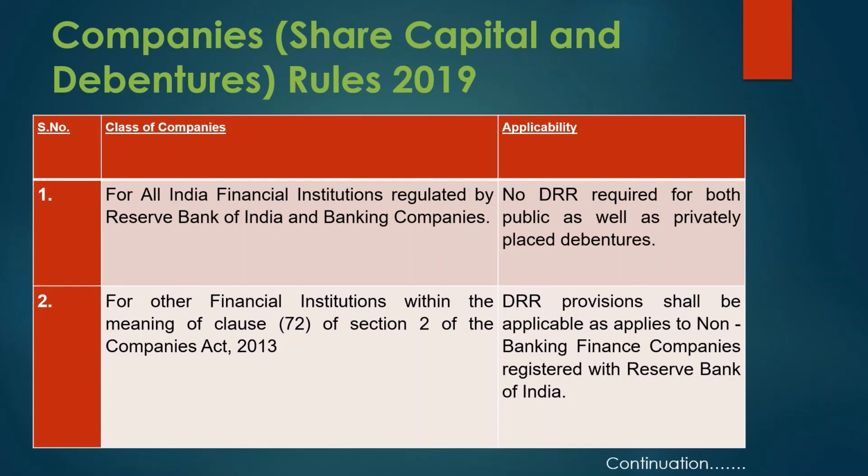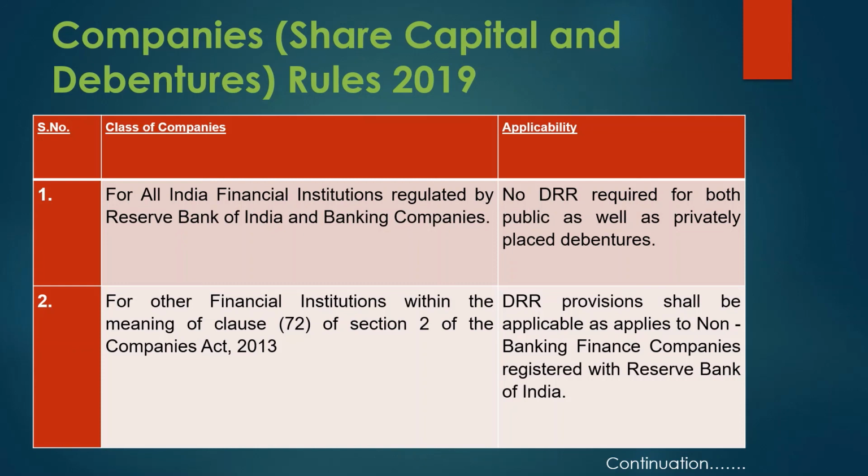Secondly, for other financial institutions within the meaning of clause 72 of section 2 of the Companies Act, that means these financial institutions are not coming under RBI or banking companies, they are coming under the Companies Act. Here they are telling that DRR provisions shall be applicable as they apply to non-banking financial companies registered with RBI.